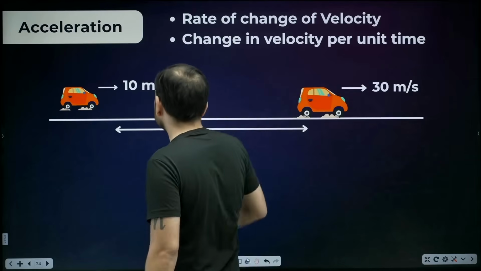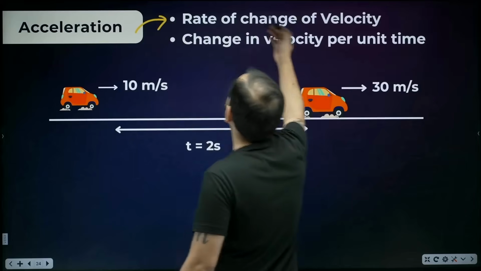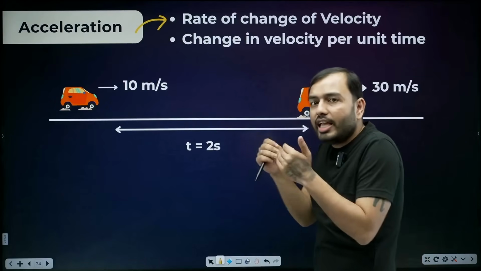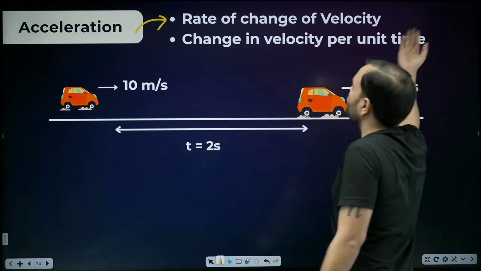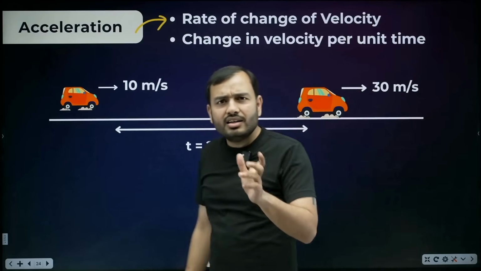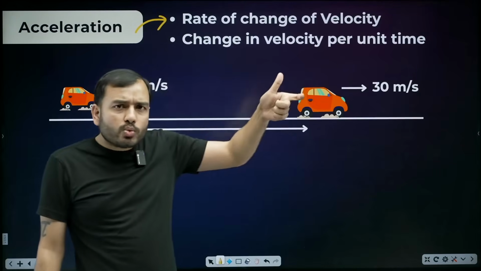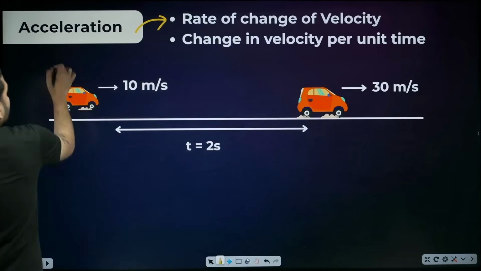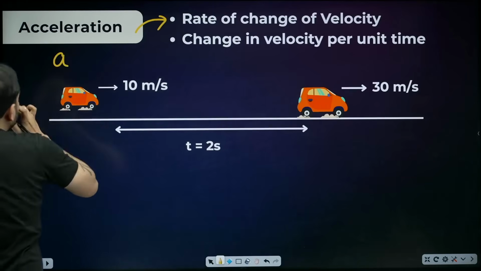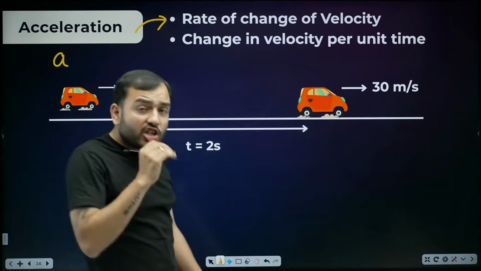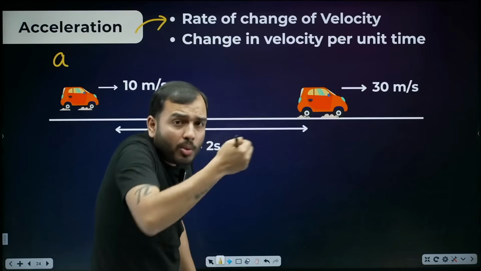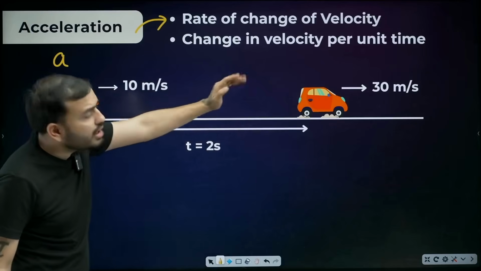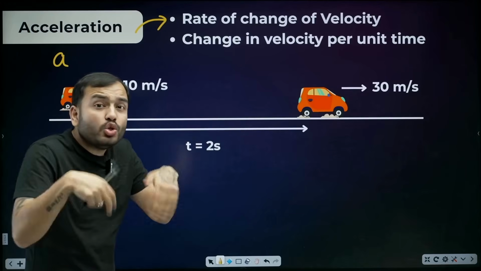What is the definition of acceleration? Rate of change of velocity. That is change in velocity per unit time. Very simple. What is acceleration? How much velocity has changed per unit time. What does acceleration tell us, beta? Its symbol is A for acceleration. How much velocity has changed per unit time. How much velocity has changed from 10 to 30, which means 20 per unit time.